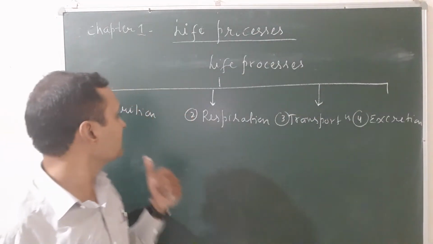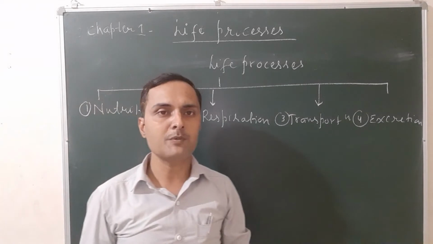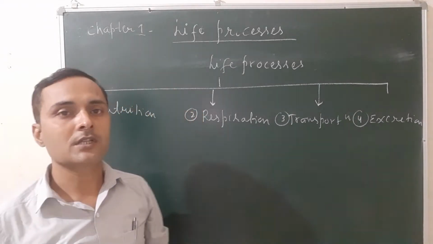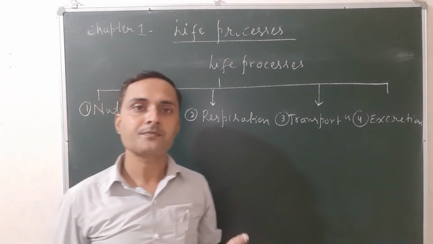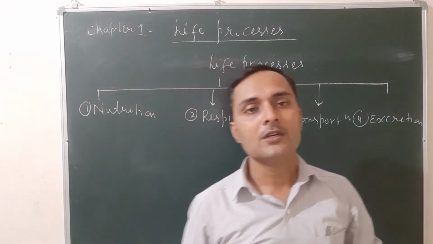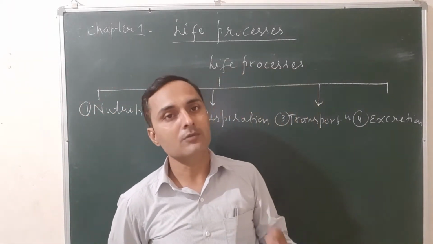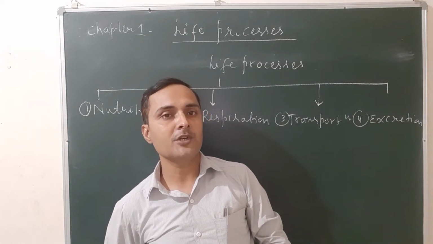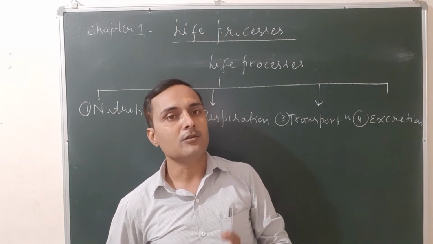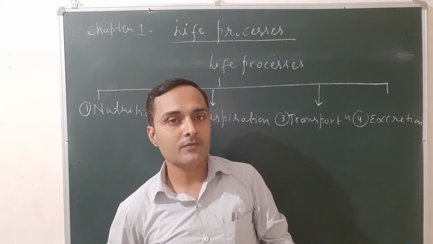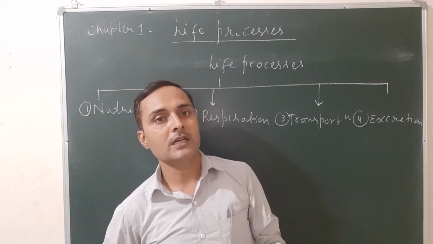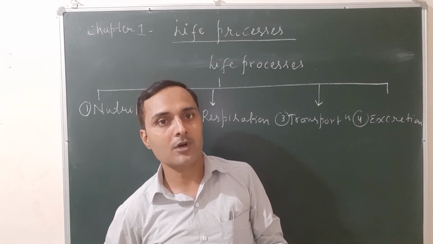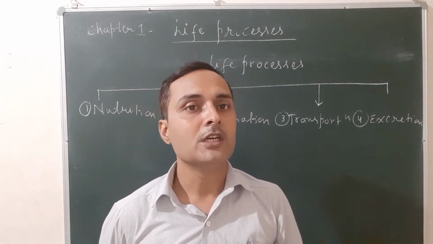Okay. So let us see what is nutrition first. The process of intake of food or nutrients for the growth and development of the body is called nutrition. Okay. So once again, what is nutrition? The process of intake of food or nutrients for the growth and development of the body is called nutrition. And the various organic and inorganic components that are obtained or absorbed during the process of nutrition are known as nutrients.